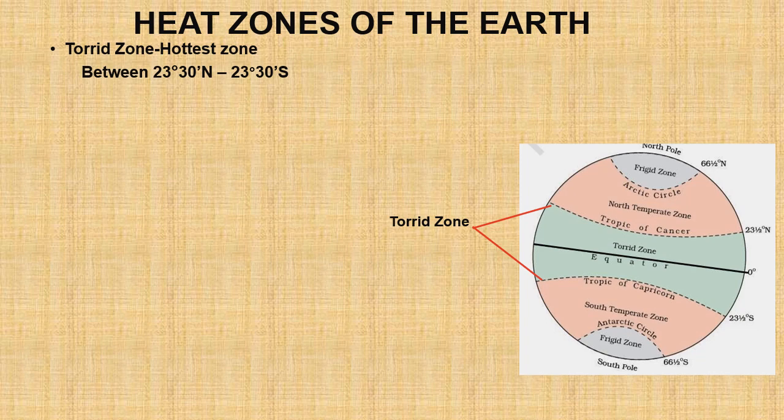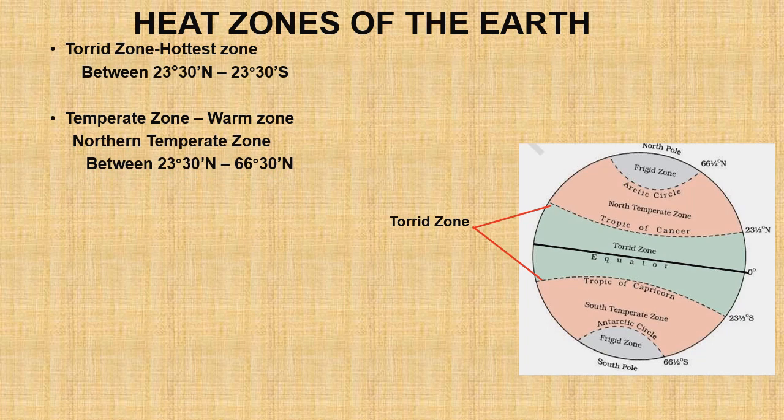Between them lies the equator, which means half of the torrid zone lies in the northern hemisphere and half lies in the southern hemisphere. Then the second heat zone is the temperate zone, which is called the warm zone. It is neither very hot like the torrid zone. Torrid zone is the hottest zone.